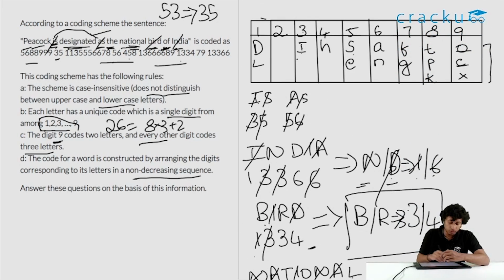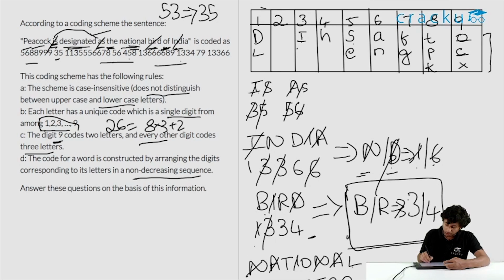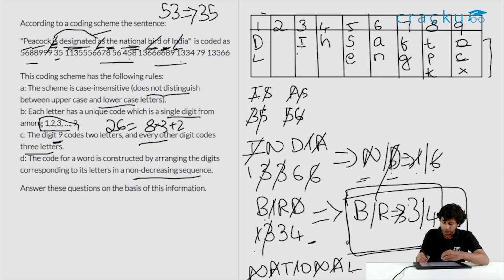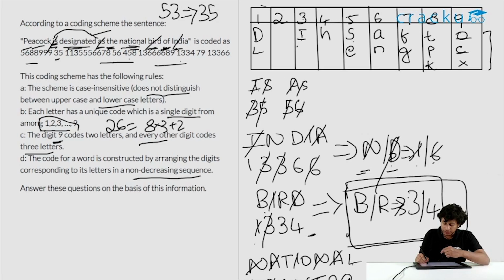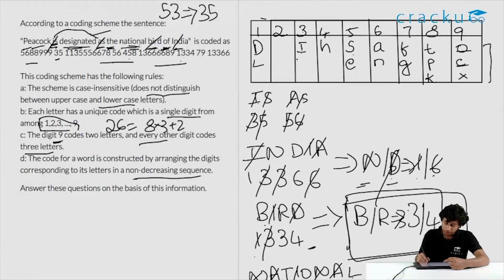So we have reached the conclusion. We have used all the characters and finally we are left with this one conundrum, that B or R is 3 or 4. Among all the given letters, we have got everything except for B or R. B or R is either 3 or 4. Okay. So let's look at the questions now.